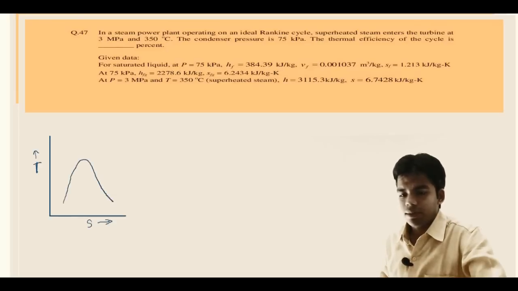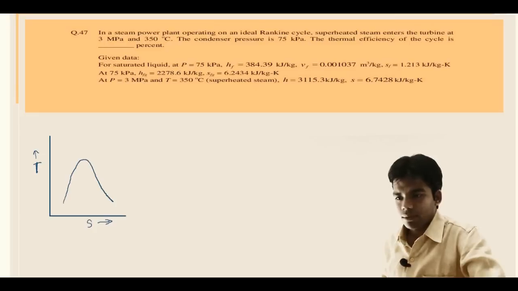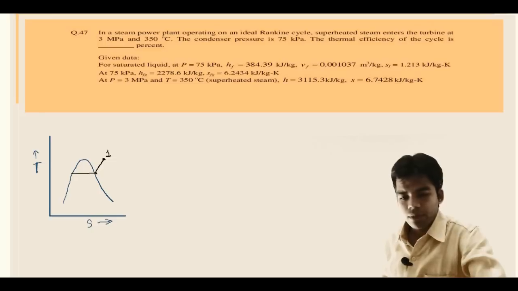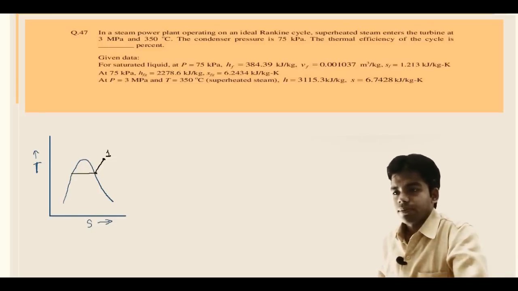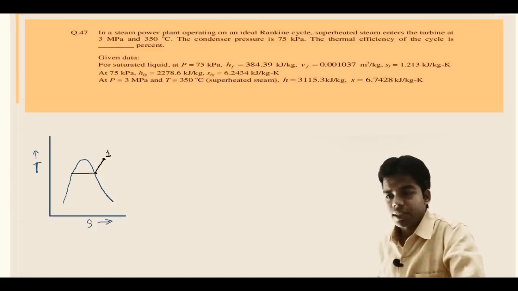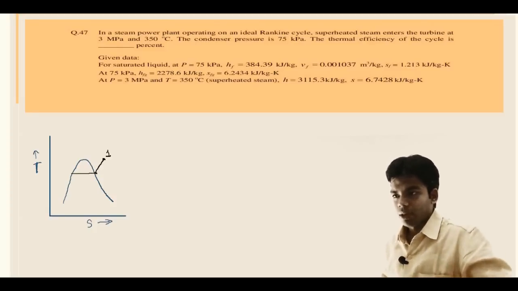Now what is said? The initial condition is superheated steam. Suppose this is point 1, where the pressure and temperature are given: pressure is 3 megapascal and temperature is 350 degrees centigrade. So it is superheated steam. The condenser pressure is given as 75 kilopascal.